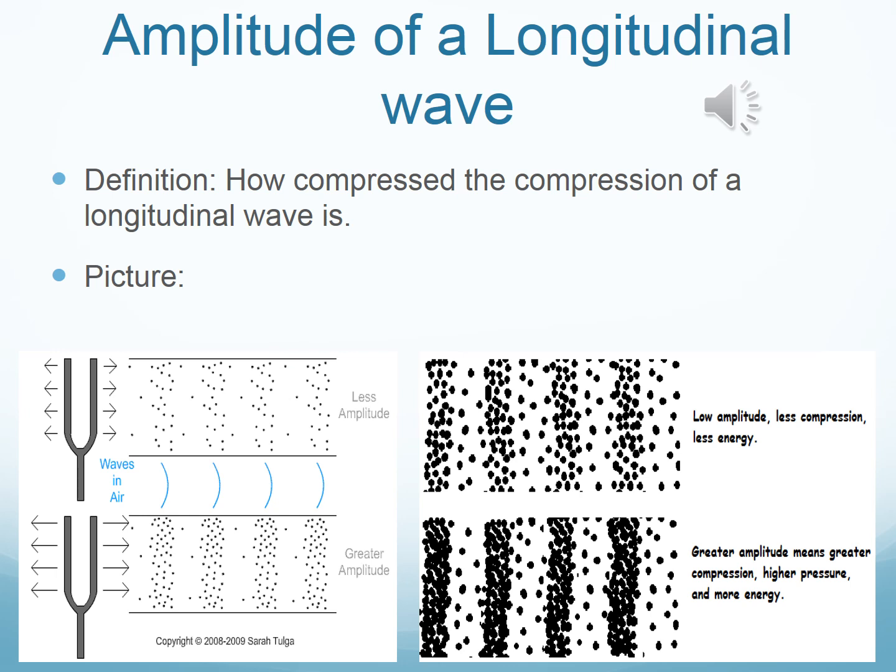Now if you take a look at the picture to the right, again, it's the same type of thing. There you see the black dots are not very compressed together. Therefore, you have a low amplitude, less compression, less energy. The one beneath it, the dots are very close together. Therefore, it has a greater amplitude, meaning that it has greater compression, higher pressure, and more energy.